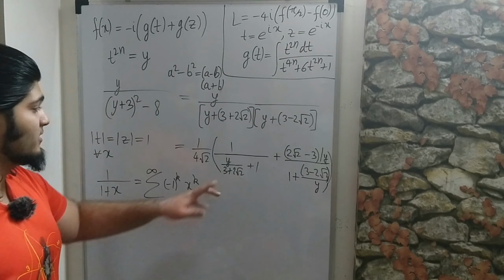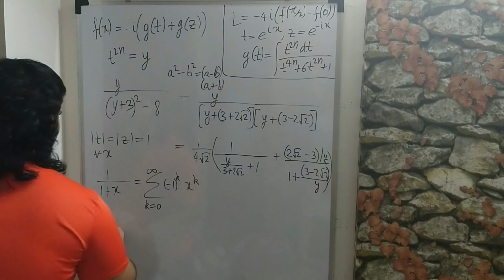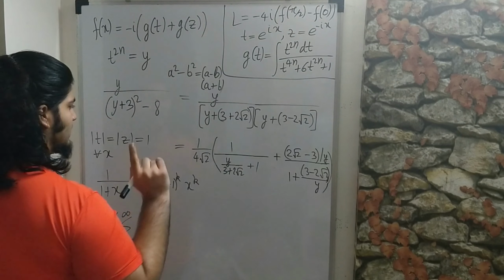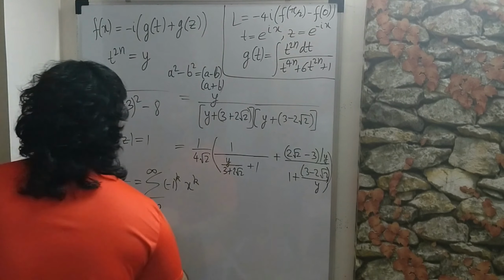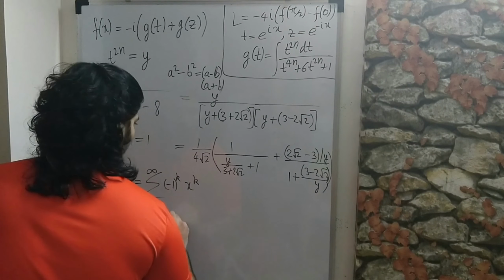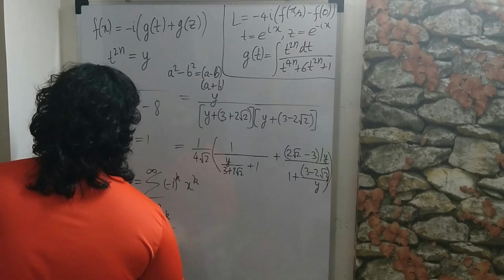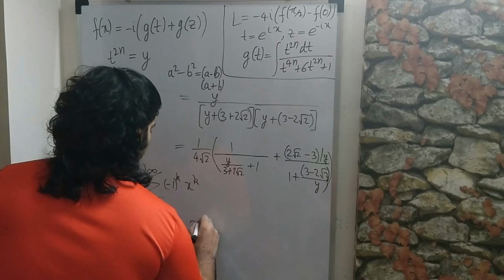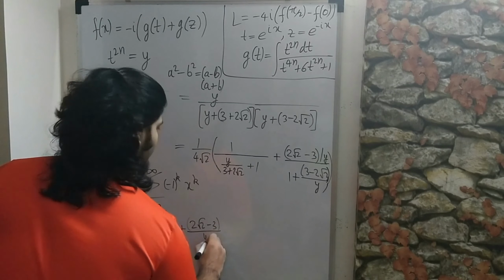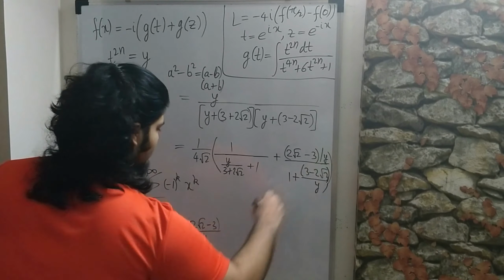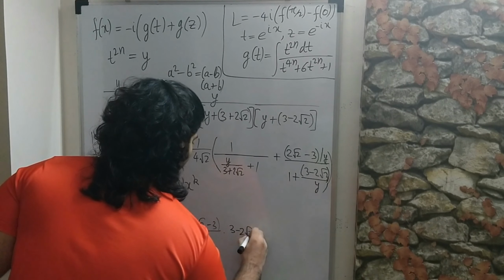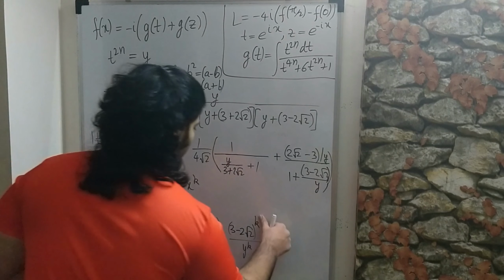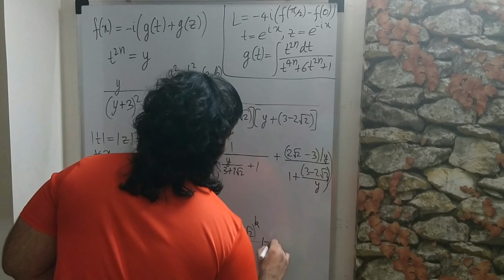So if we apply that over here, then what we get is 1 over 4 root 2 times the sum as k goes from 0 to infinity of, over here x is y over 3 root 2, so minus 1 to the k y to the k over 3 plus 2 root 2 to the k. And for this we'll get plus 2 root 2 minus 3 over y times, this is our x, so times 3 minus 2 root 2 to the k over y to the k. And I forgot the factor of minus 1 to the k.